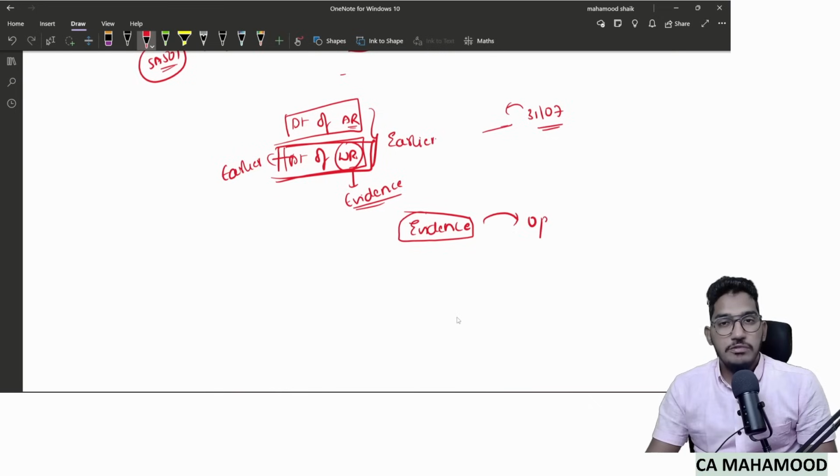What will happen if it goes after? That will make you a fool. So assume that the date of auditor's report is 31st of July and you have mentioned the date as 5th of August. Then what does it look like? It will look like you have given the audit report, then you have obtained audit evidence. So funny, no?